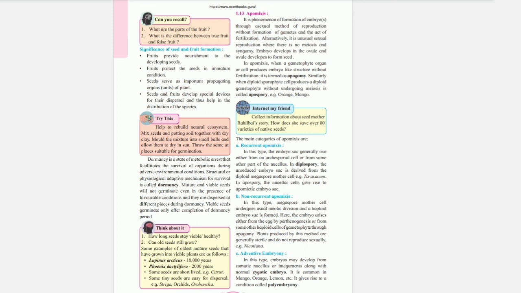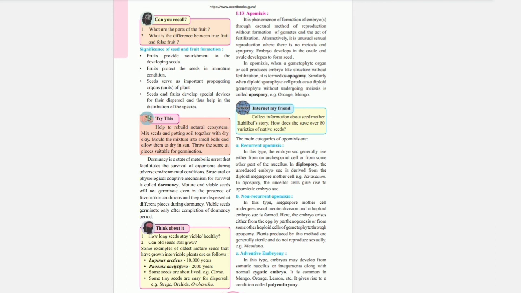Recurrent apomixis. In this type, the embryo sac generally arises either from an archesporial cell or from some other part of the nucellus. In diplospory, the unreduced embryo sac is derived from the diploid megaspore mother cell, example Taraxacum. In apospory, the nucellar cells give rise to the apomictic embryo sac.